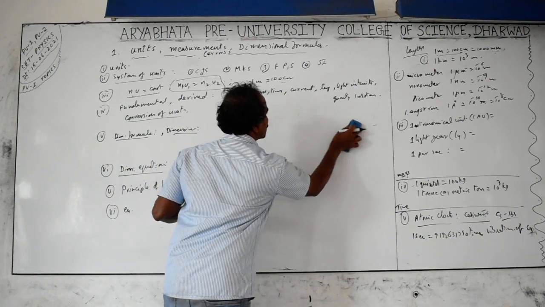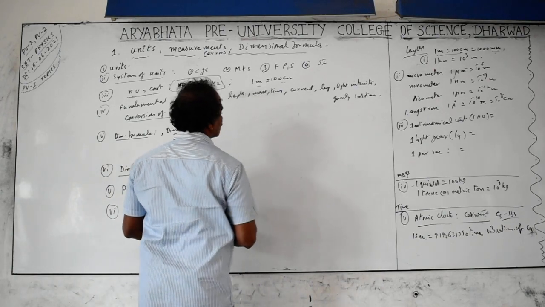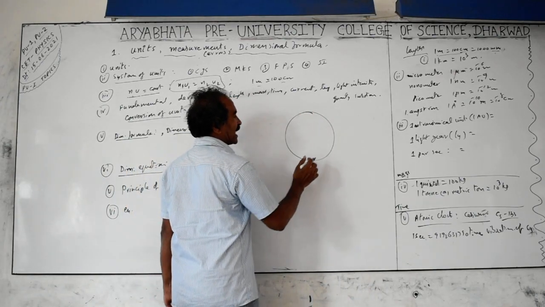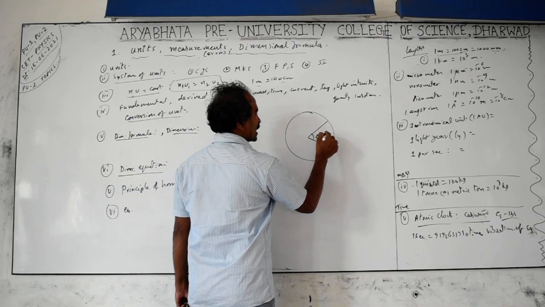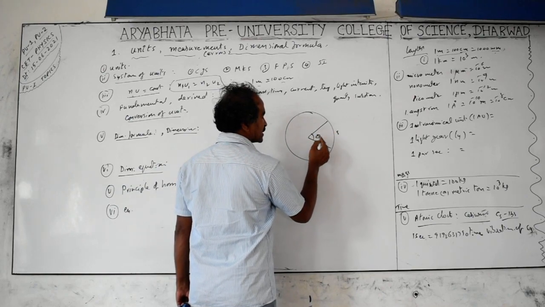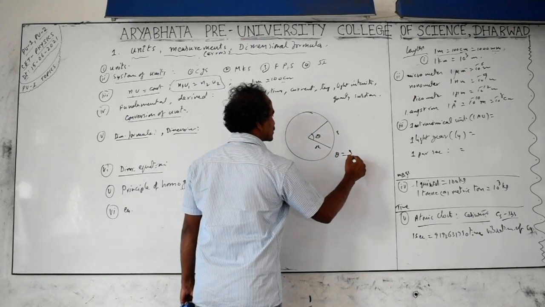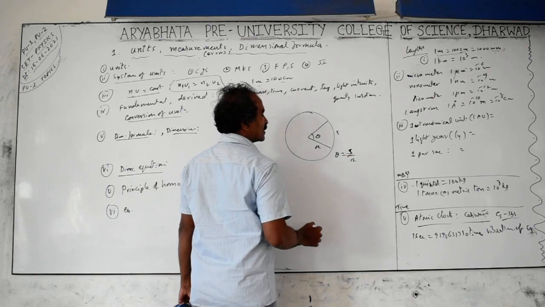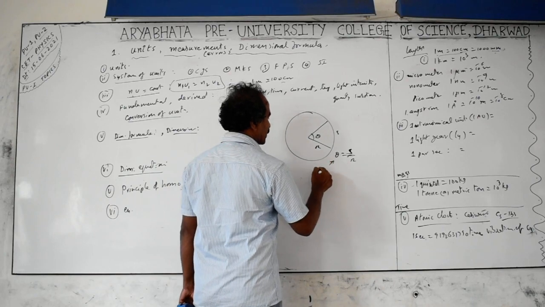You should know the physical quantities which do not have units and which have units. Angles: if you take this in two dimensions, it is called a plane angle. Theta is the angle, arc length is S, R is the radius of the circle. Theta is equal to S by R. S is the length, R is the radius of the circle.